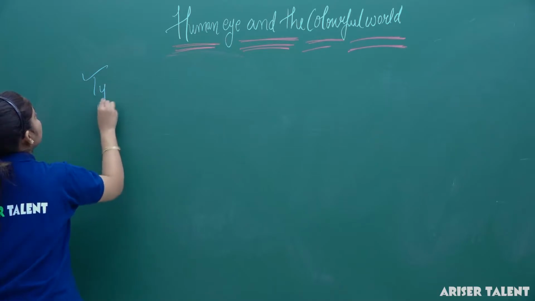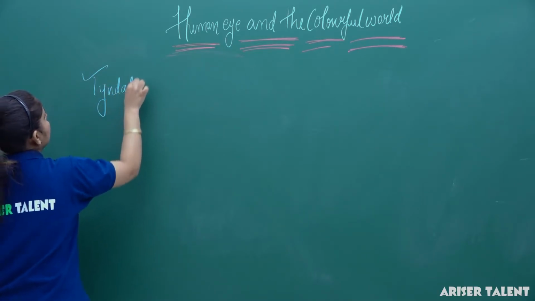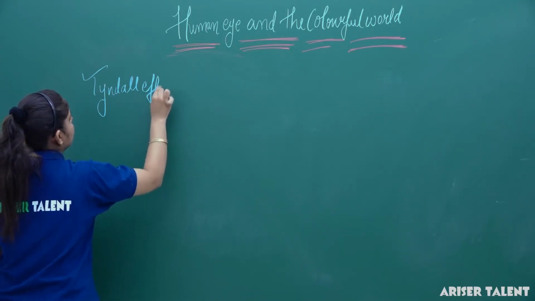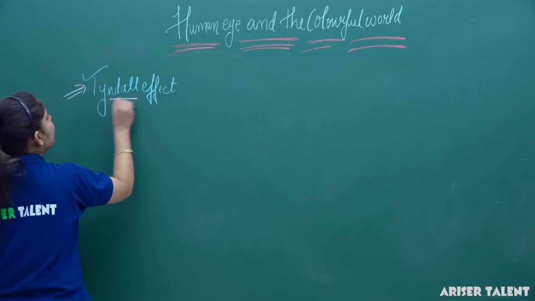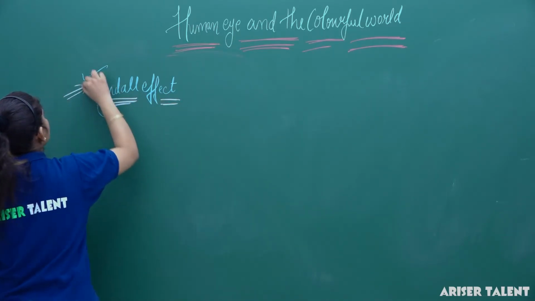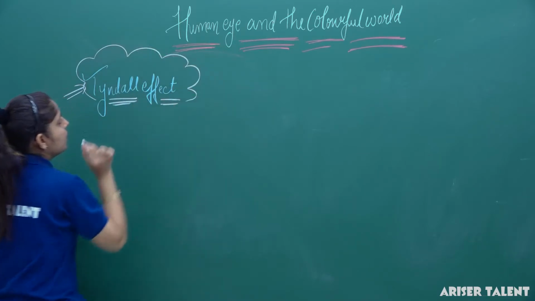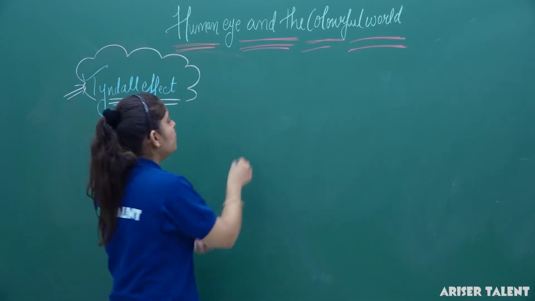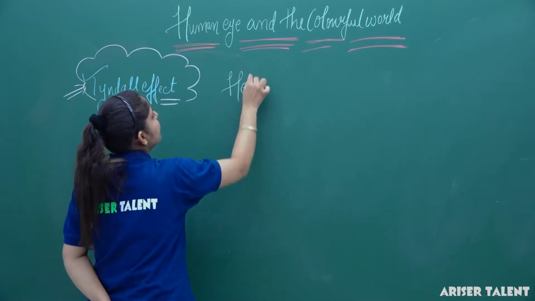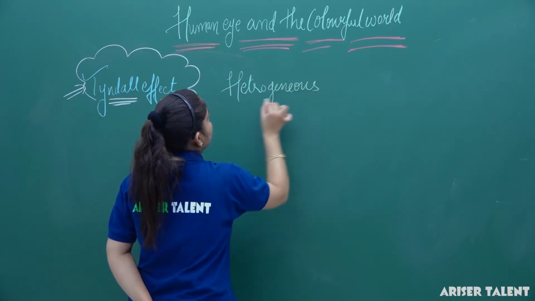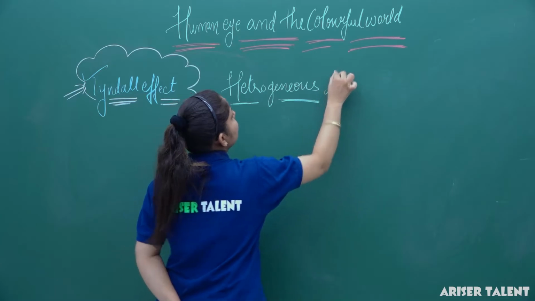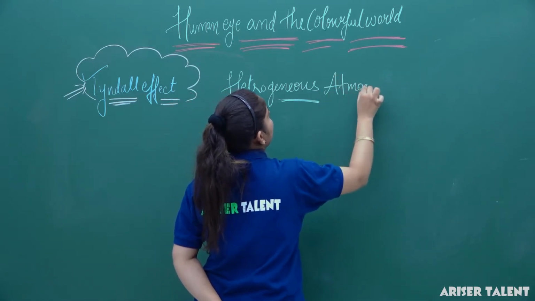So the topic is all about the Tyndall effect. Now the Tyndall effect is actually a very interesting phenomenon. The atmosphere around us is a heterogeneous atmosphere.